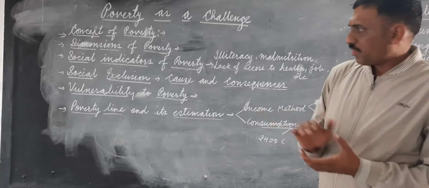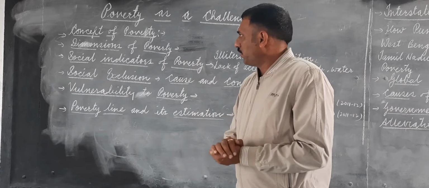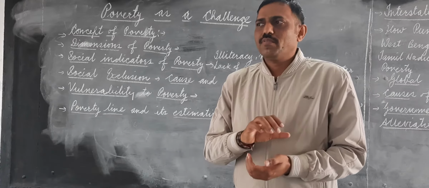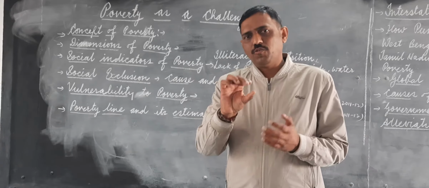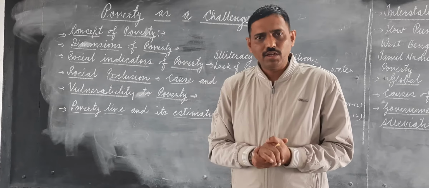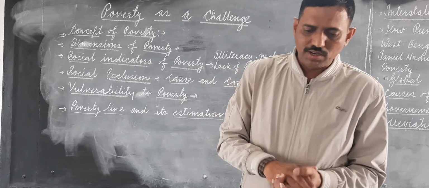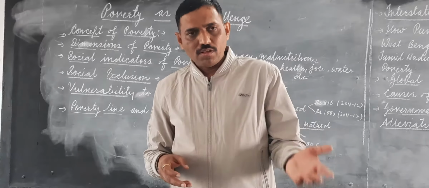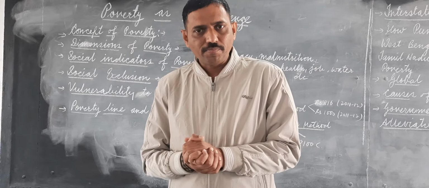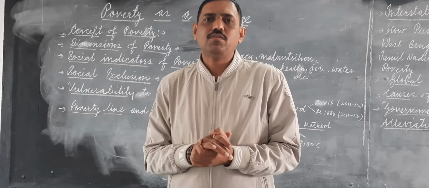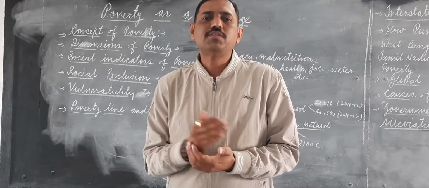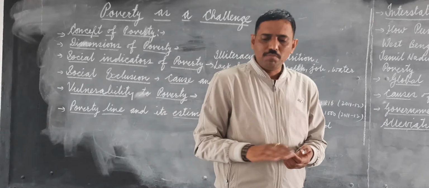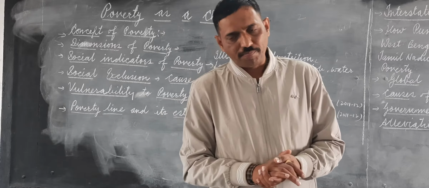Now, coming to the dimensions of poverty, these are basic food, clothes, shelter. Other than this, there can also be other dimensions. These dimensions are hunger, lack of shelter, lack of education, lack of fresh drinking water, sanitation facilities, regular job. These all can be the dimensions of poverty.